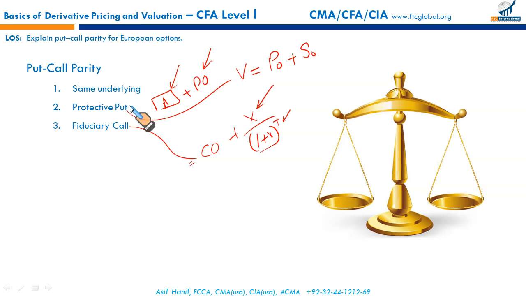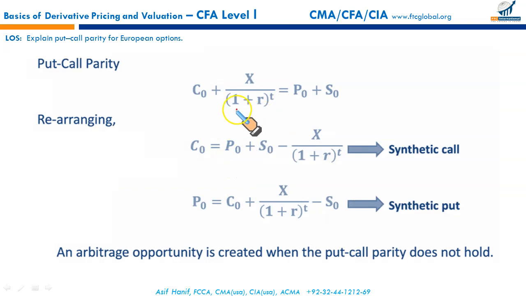So in other words, we can now say that the protective put and fiduciary call should have the same payoff and they must have the same acquisition cost. Since the two strategies have the same payoff, they must have the same acquisition cost. This is called the put-call parity. So we can write it this way. So they are in equilibrium here. We can rearrange this and make C0 the subject. This will give us a synthetic call. And if we make P0 the subject, this will give us a synthetic put.